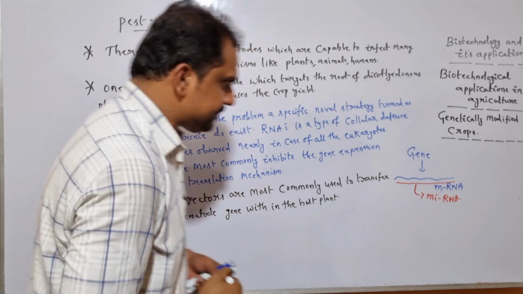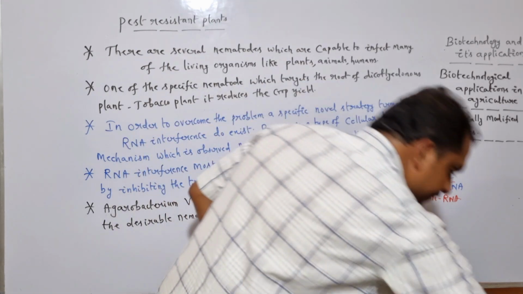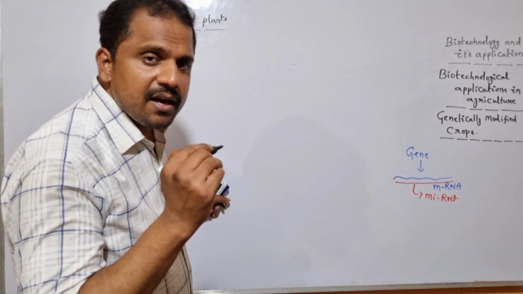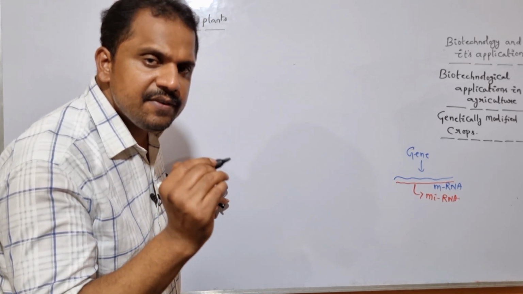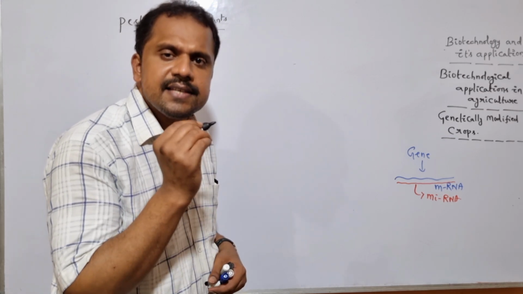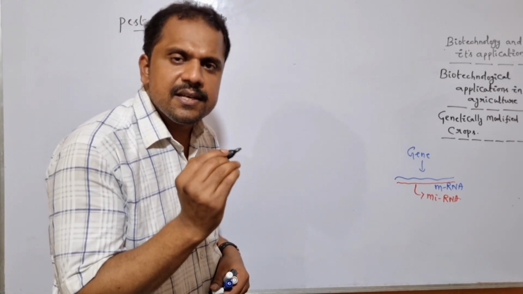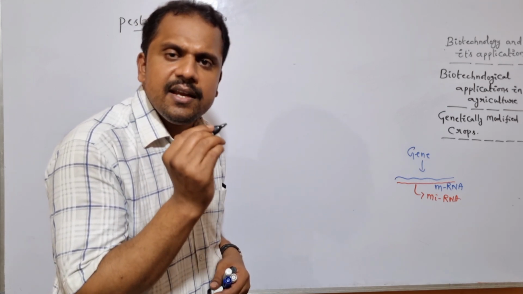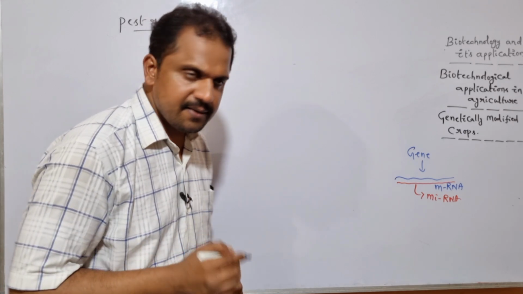Is it clear? So let me arrange the things here. Now here, once the specific microRNA successfully binds to the specific native mRNA, the ribosomal subunit is unable to bind to the specific mRNA. So once the ribosomal subunit is unable to bind to the specific mRNA, there is no chance for the expression of a specific protein. Is it clear?